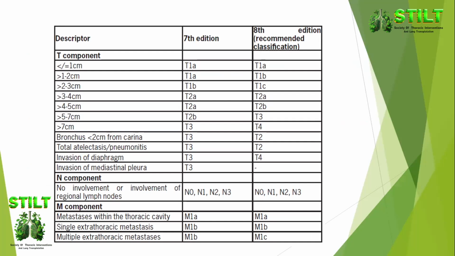We all know, particularly, we're talking about the T classification. This has the most changes over the edition, with some changes to the M classification, having an M1a, b, and c rather than an M1a and b, respecting size and the number of extrathoracic metastases.